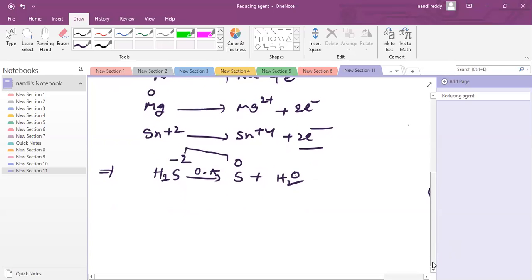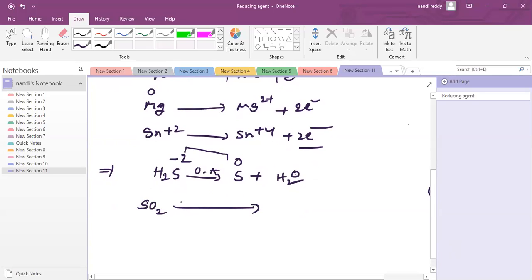So, the target is, in the given reaction, we have to see the central atom. For example, SO2 converted into SO3. Plus 4 and plus 6.